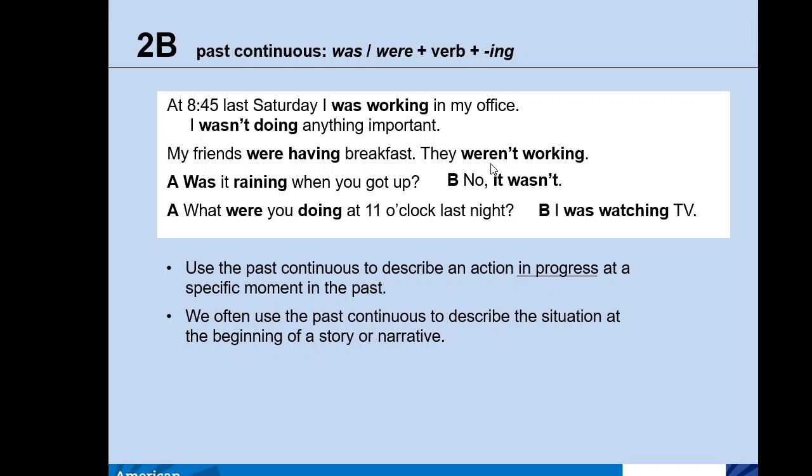For negative sentences, we have to use the word not, or the abbreviation as we have here for was not or were not, in the past continuous form. And as usual, we have here some examples of short answers in the past continuous form.